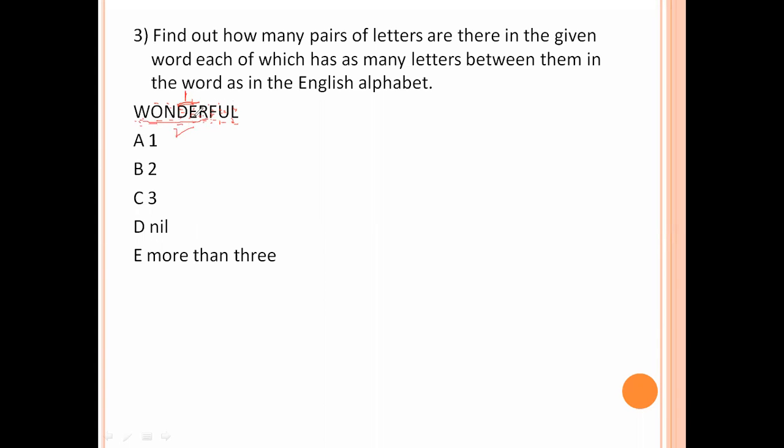Next. E, F, G, H, I. Next. D, E, F, G, N, O, O, P. Totally 1, 2, 3, three matched. So option number C is the right answer.